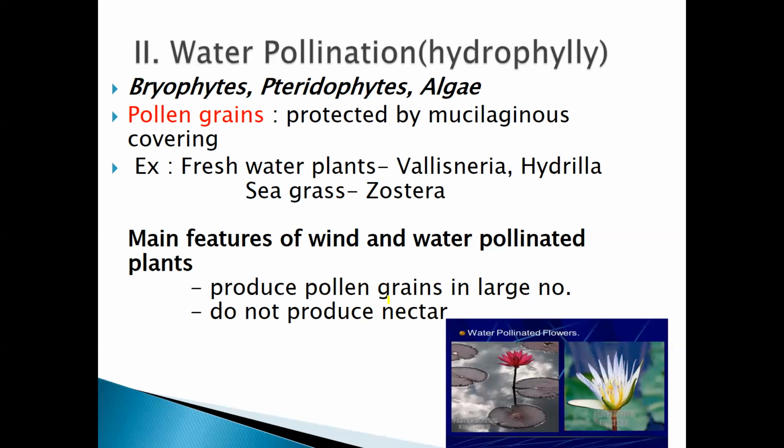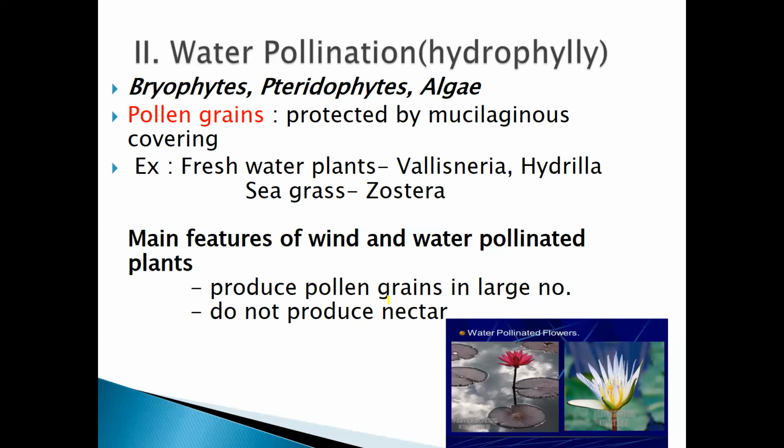The first one is they produce large number of pollen grains. Now, why do they produce large number of pollen grains? So that if some of the pollen grains are lost in the water, the other remaining pollen grains can pollinate these flowers. So a large number of pollen grains are produced.